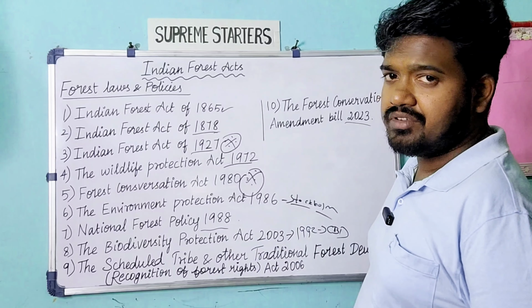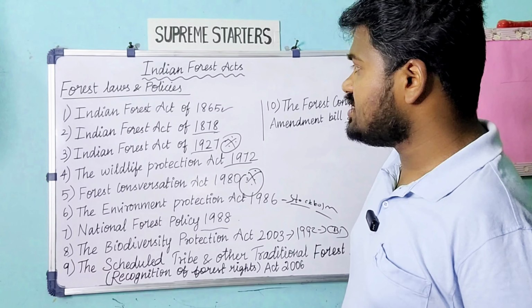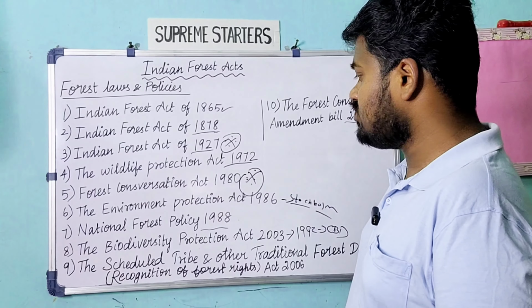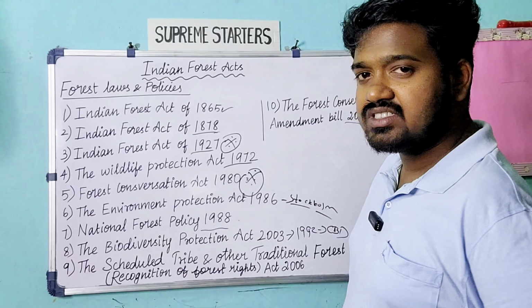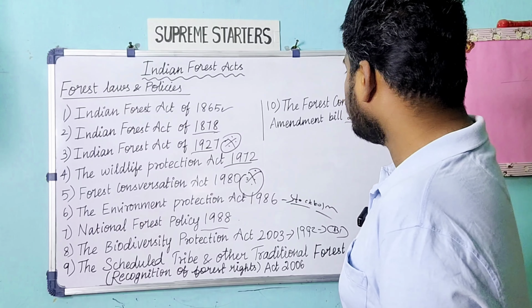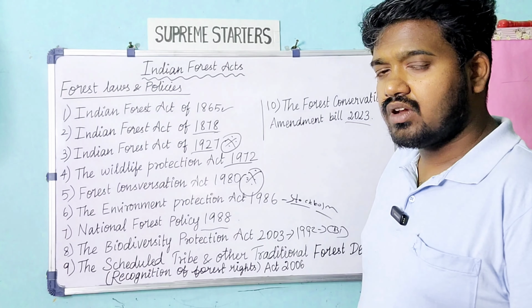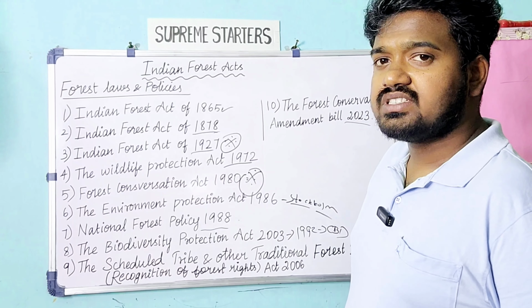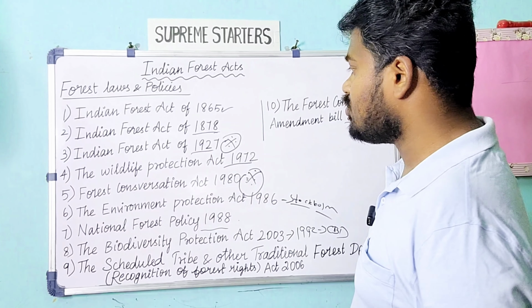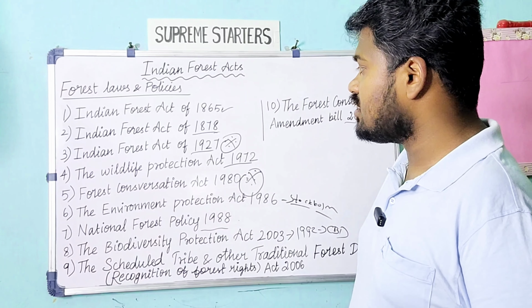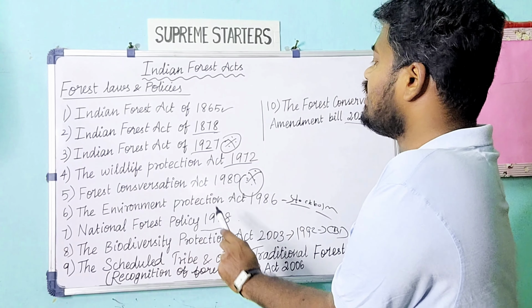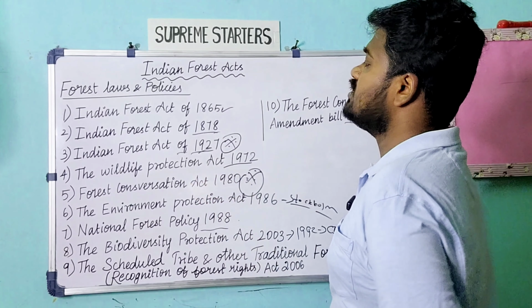we will see in separate videos, because for continuity we will see the Forest Acts till 1927, and then we will jump into the Forest Conservation Act 1980, the Forest Policy, and then that amendment bill. Only then can you easily understand the continuity of the laws, how they were made, how it was done. For this purpose, I am going to take the classes, and now we will see up to the Indian Forest Act of 1927.